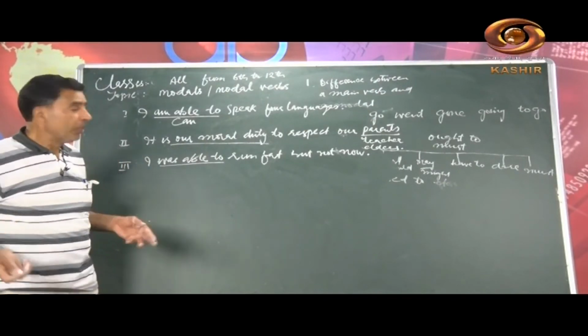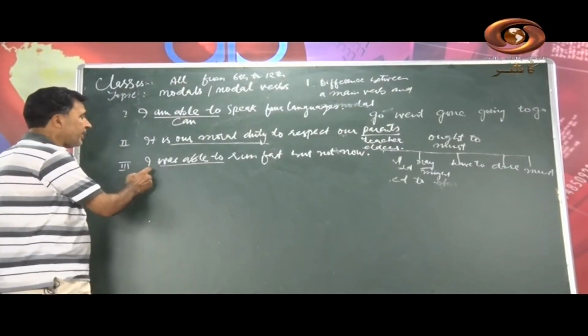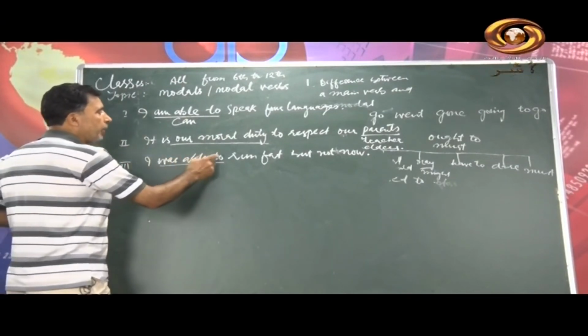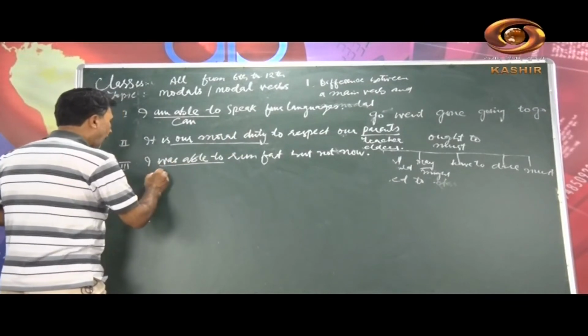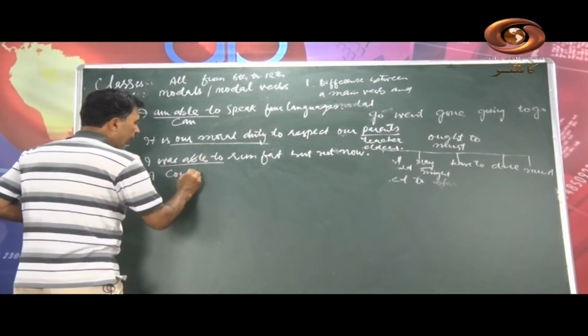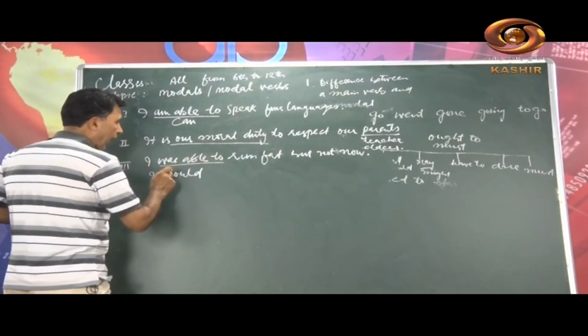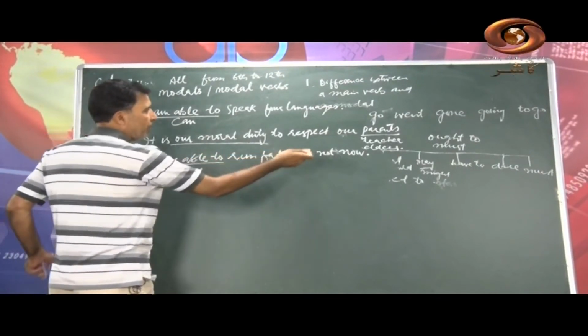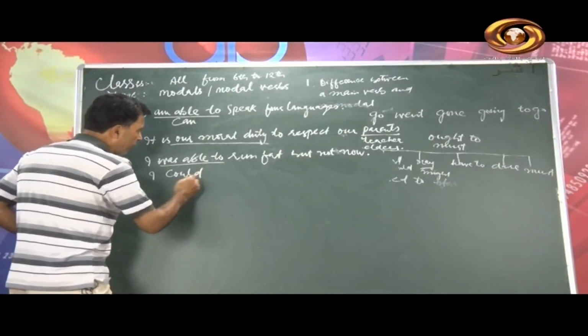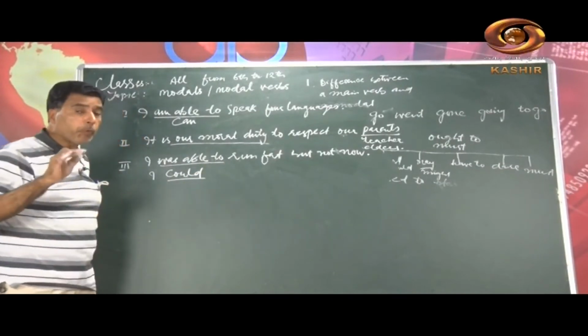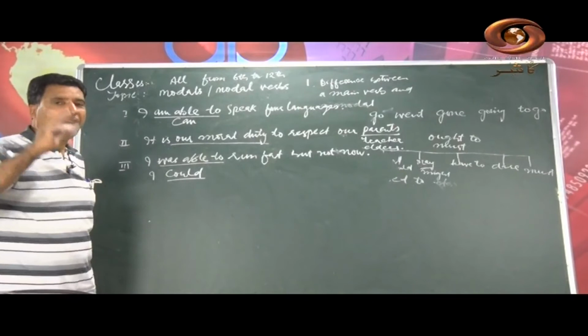So negative also. So how can you write this sentence? I was able to run fast. It means I could. Now see, I have replaced "was able to run fast": I could run fast, but not now. So here I have used could. It shows what? Ability, but past ability.